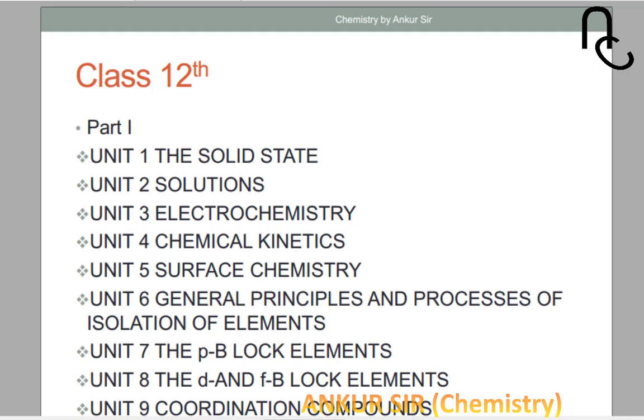Coordination compound is a different unit in the whole of chemistry. It is more than a medium chapter, kind of lengthy, but from a hardness point of view, it is a medium chapter. Lengthwise, it is a lengthy chapter. In this you will get some coordination salts, coordination compounds, and many interesting and important pieces of information about those compounds.